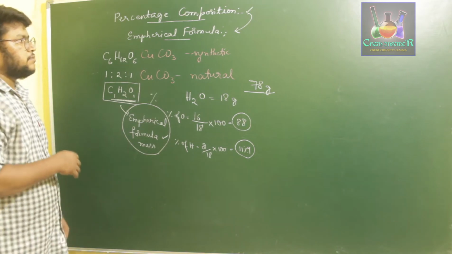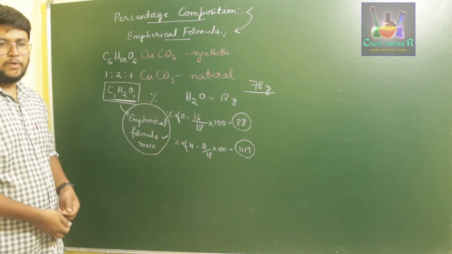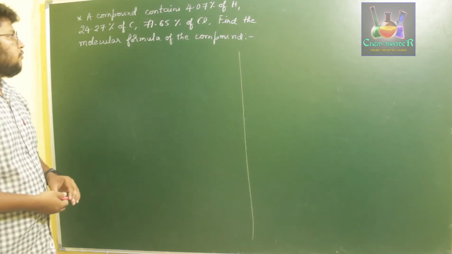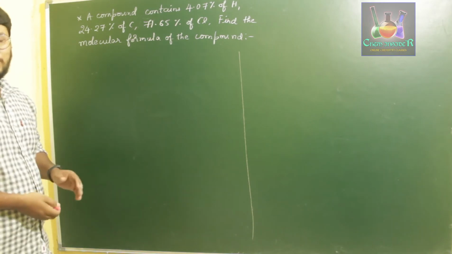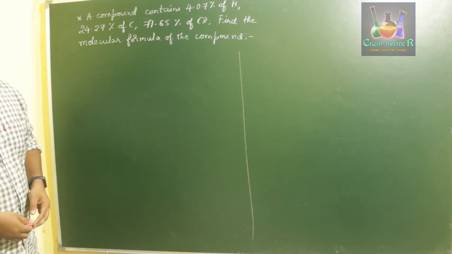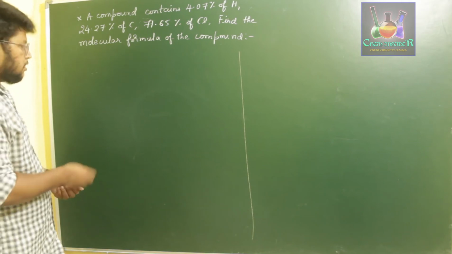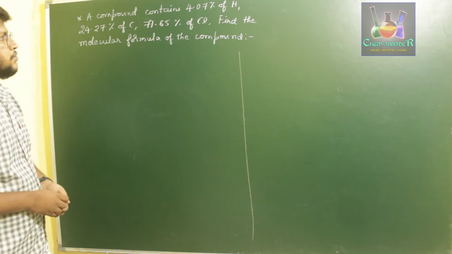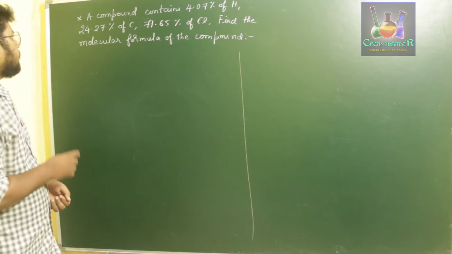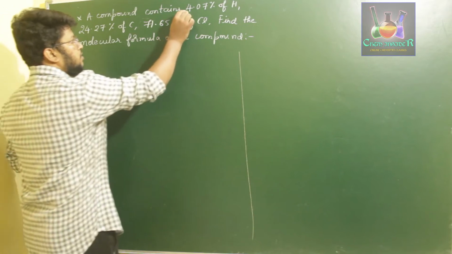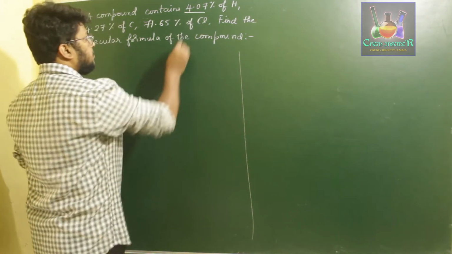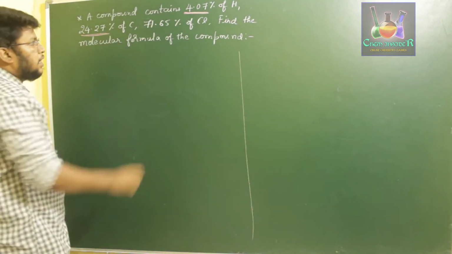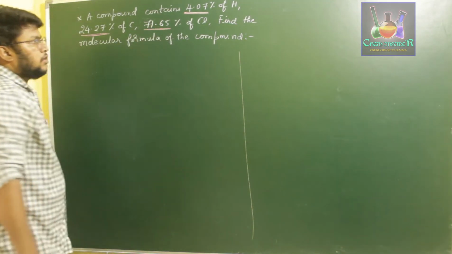Now we are going to understand this more by solving an example. Let us do a problem to find the molecular formula if its percentage composition is given and the molecular mass of this compound is found to be 98.96 grams. In this question, we are given a compound which contains 4.07% of hydrogen, 24.27% of carbon and 71.65% of chlorine.